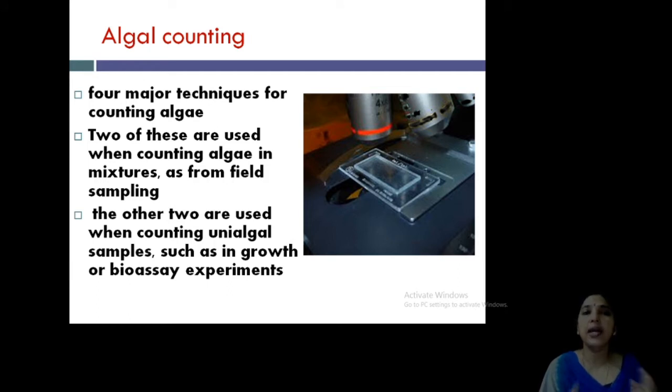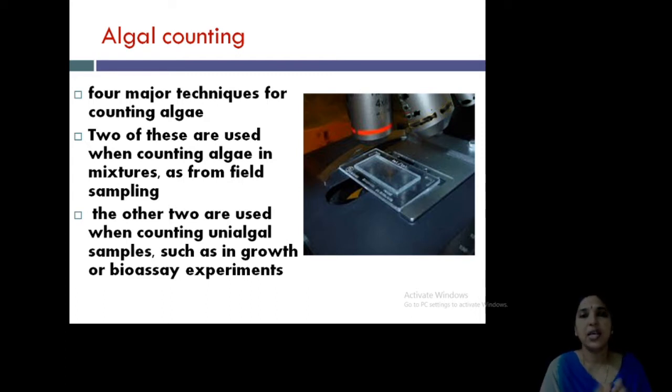Okay, and there are different methods for counting algae. Mainly there are four major techniques for counting algae. From among these, two of them are used when counting algae in mixtures, that is from field sampling, and the other two are used in counting unialgal samples. What is that? When you collect algae from the field in a bottle, you will get a mixture of algae. That is the first method.